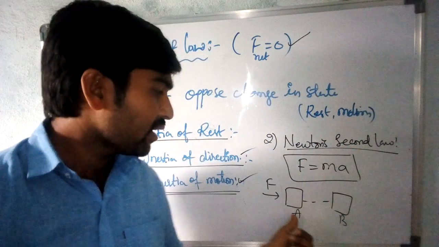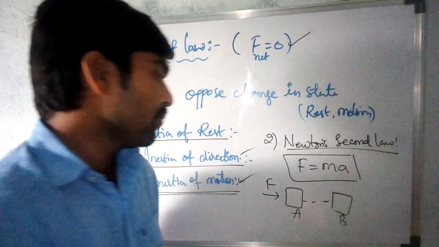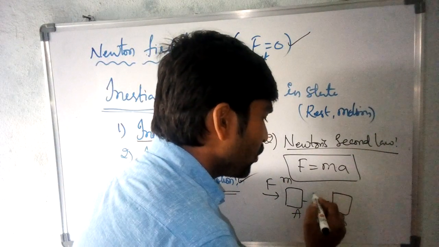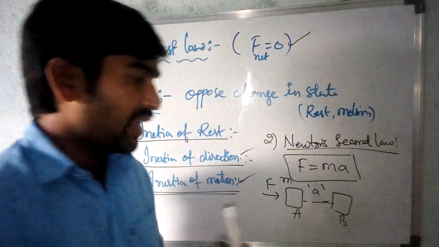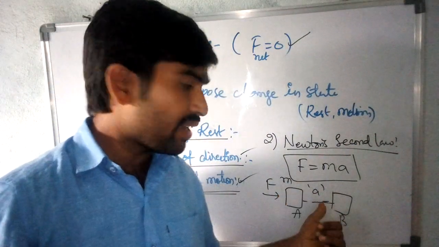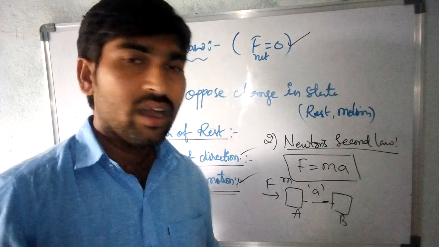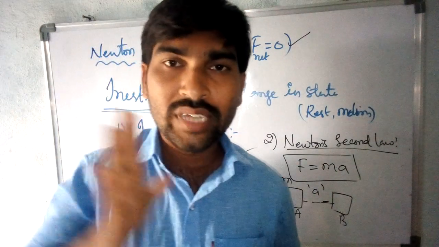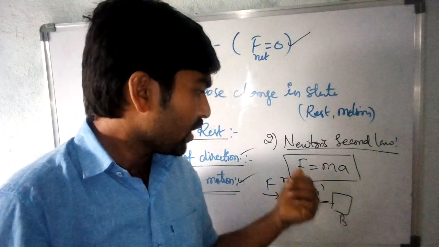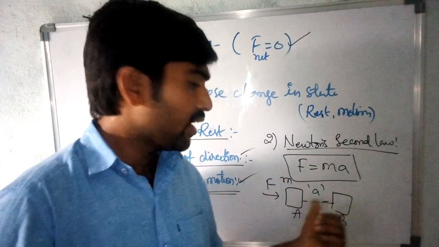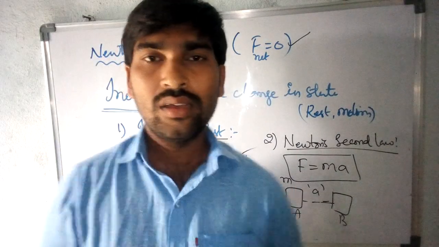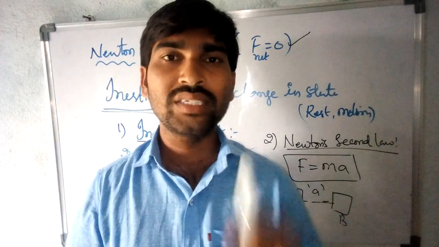For example, we are taking one mass here. It has some weight, that is some mass, M. It travels from point A to B. It gains the acceleration a. So here the product of the mass and acceleration is equal to the applied force. When we apply force like this, this applied force is equal to the product of its mass and the acceleration it gains. The product of these two is equal to the applied force. This explains Newton's second law.